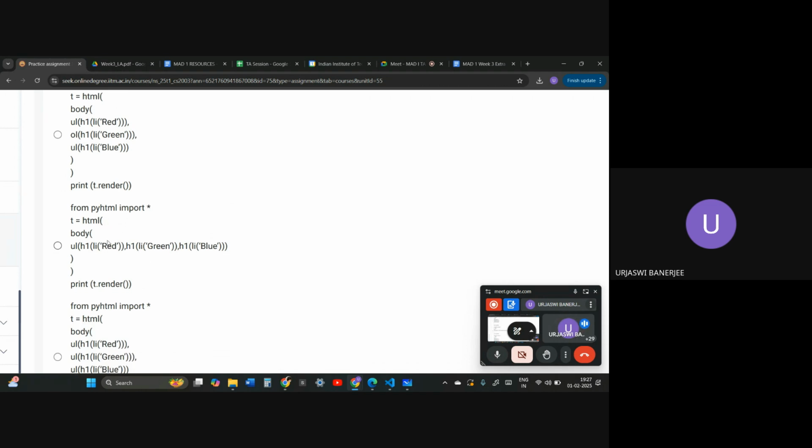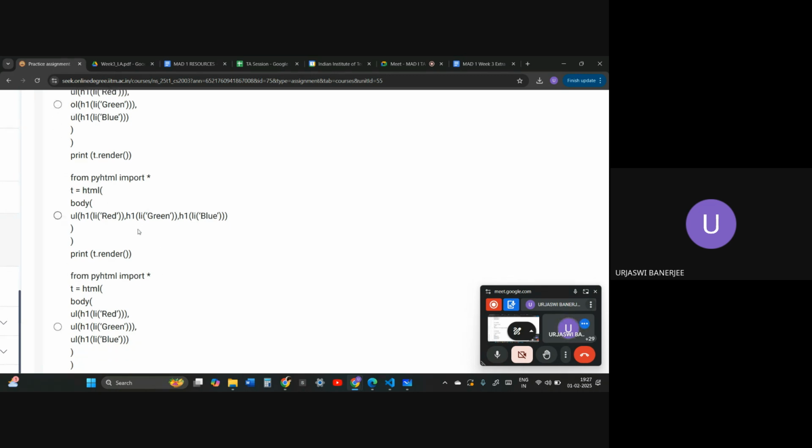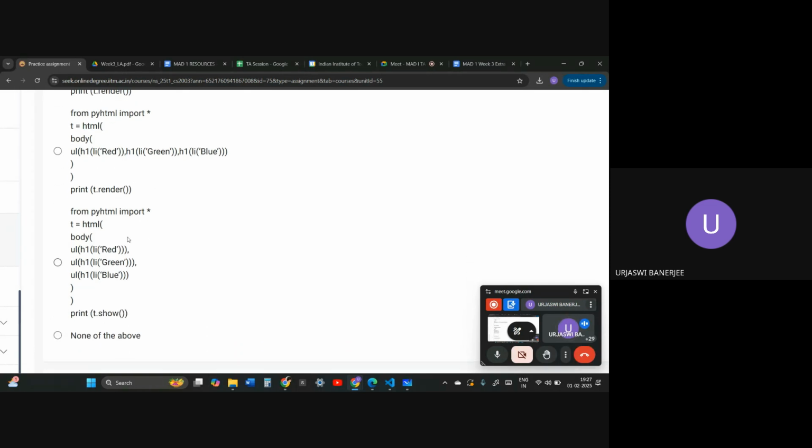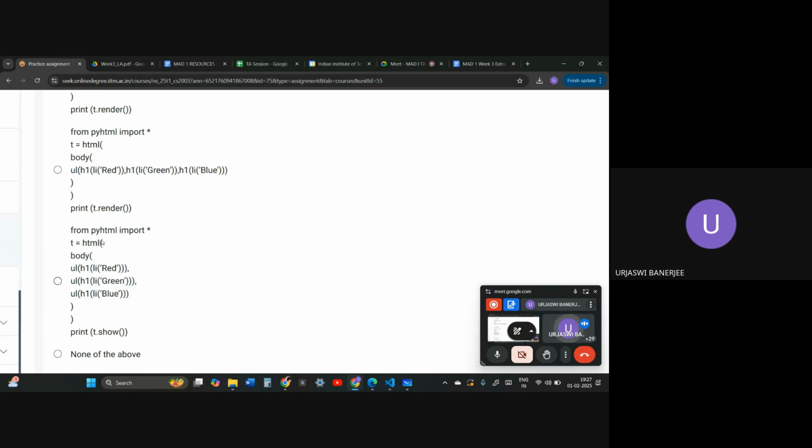Since we are importing as star, we don't need to mention h dot and PyHTML dot. Then inside of the body they are mentioning the unordered list, and inside of the unordered list they're passing h1, with all of them being passed as h1 and then as lists. So this is a correct usage of unordered list. Let us see the third option.